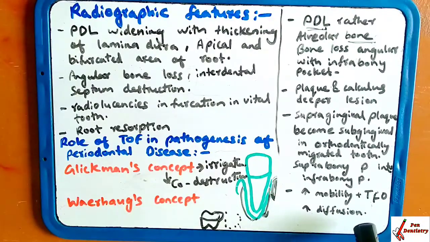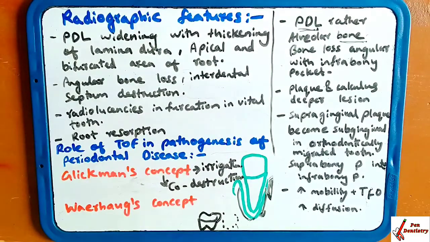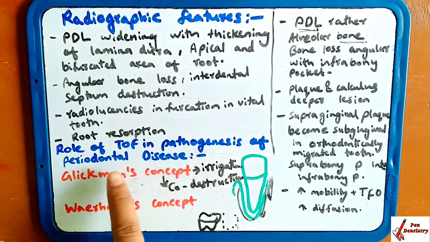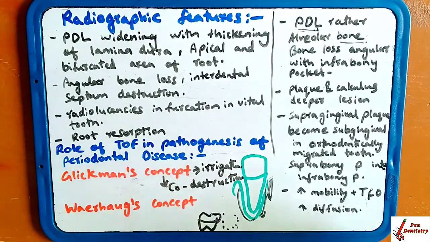The plaque metabolism here will be affected and this is going to increase the diffusion of further inflammation. So this was the Waerhaug concept of pathogenesis of periodontal diseases. Hope you have understood the video well.